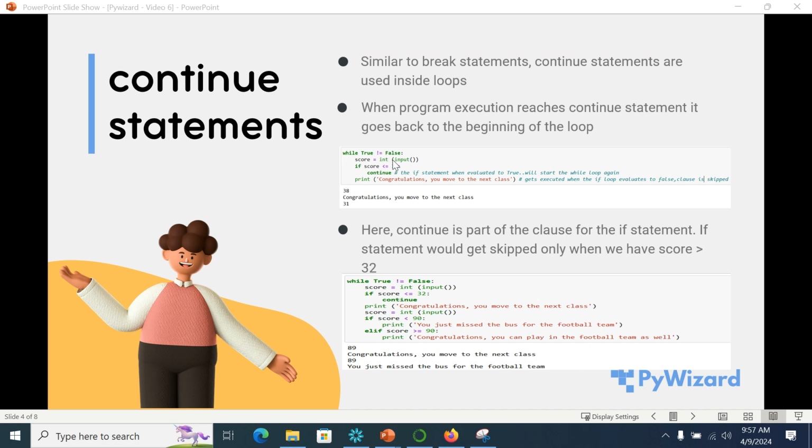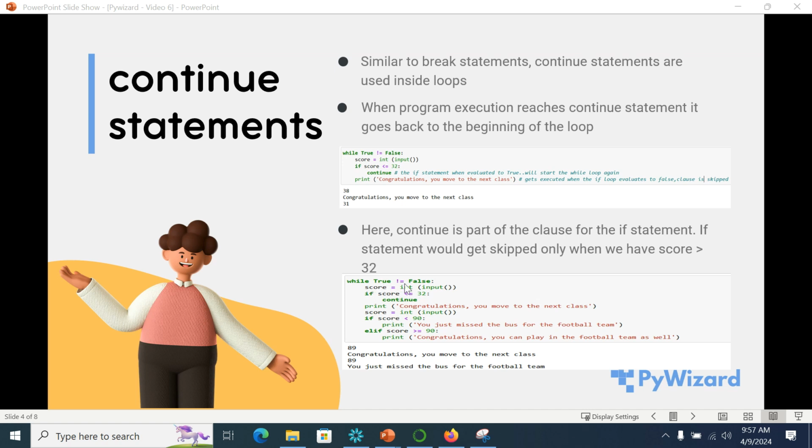For example, let's say first we gave a score of 38. Now 38 means that the if condition is not met, and hence the continue statement got skipped. So it started printing, congratulations, you have moved to the next class. But when we gave an input of 31, it does not give us any output, and it will again ask for an input. So it becomes an infinite loop if you do not give a value higher than 32.